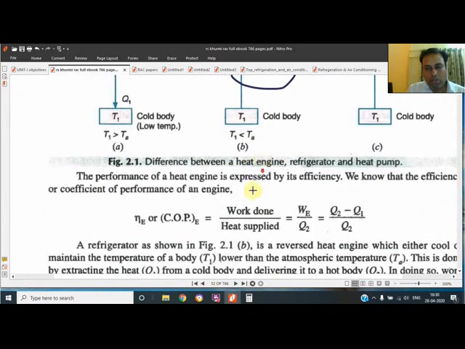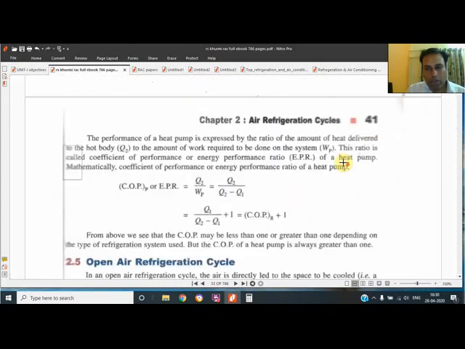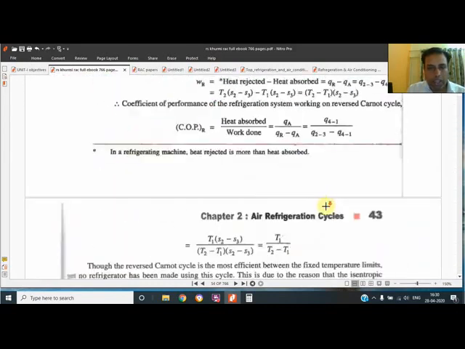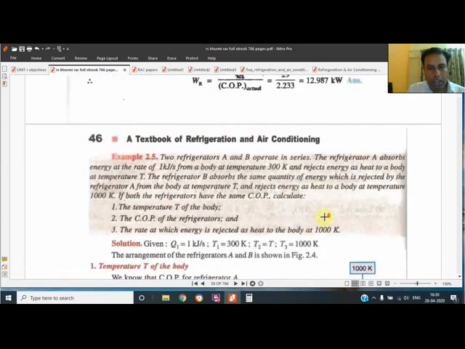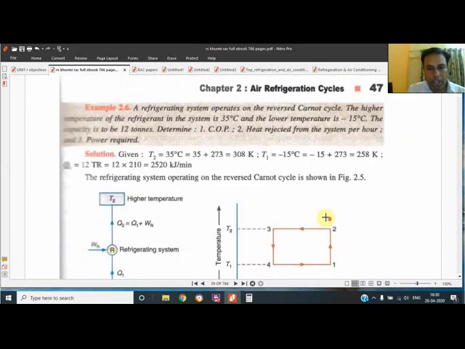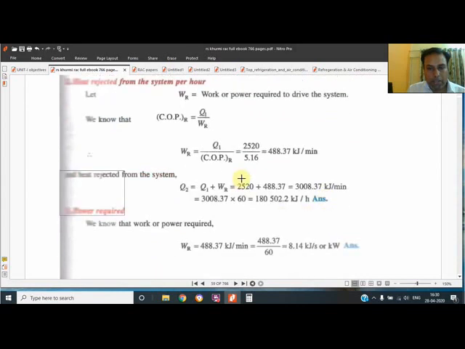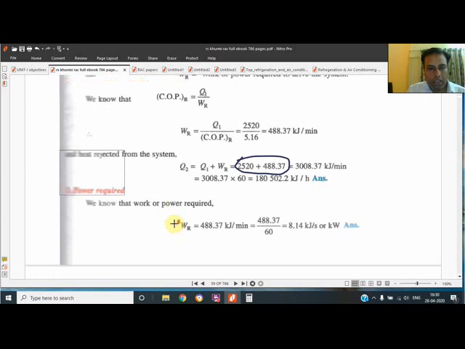So in this particular question they have added the two terms and this heat is rejected.